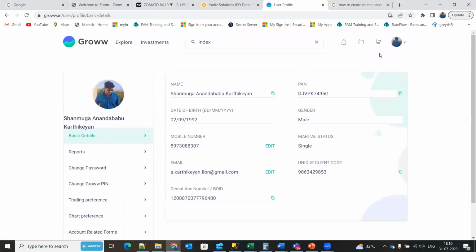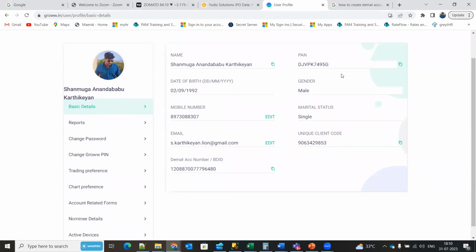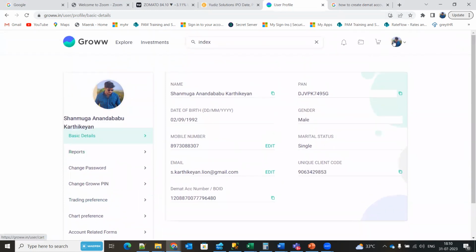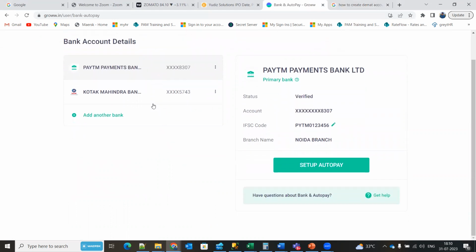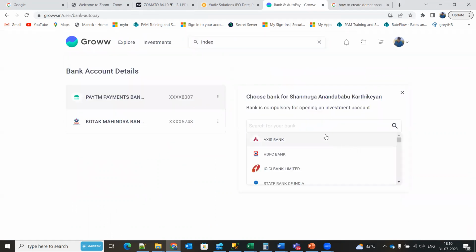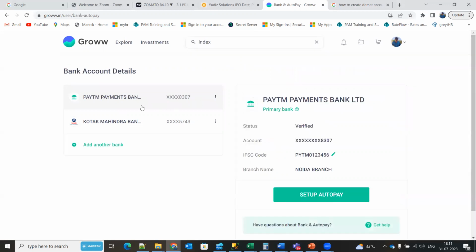As I told you, this also looks pretty much similar to your bank account. For buying and selling of shares, obviously you need an amount. For that, first you need to link your bank. You need to link your bank information to your demat account. I'll go here and add whichever banks I have. In which bank you hold the account, you can add here. Just a minute, I'm just going through mail. Okay, yeah. Once everything is done, the account will get added here.